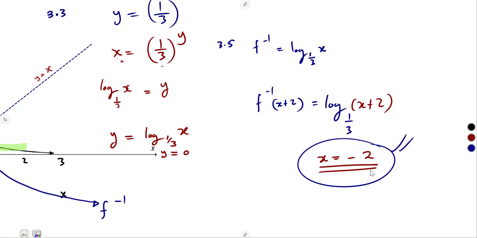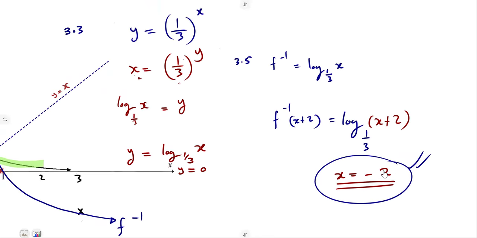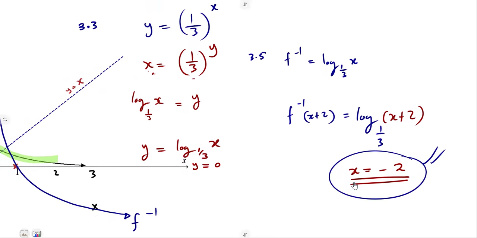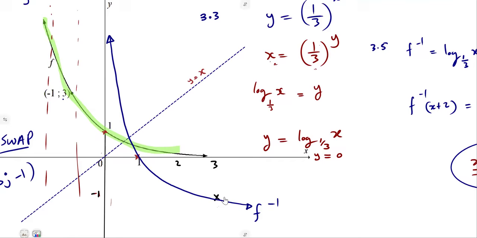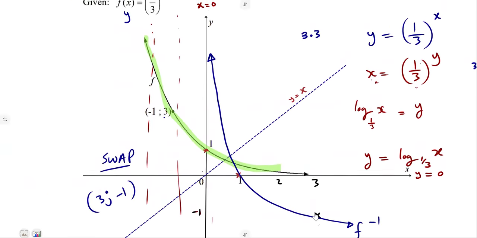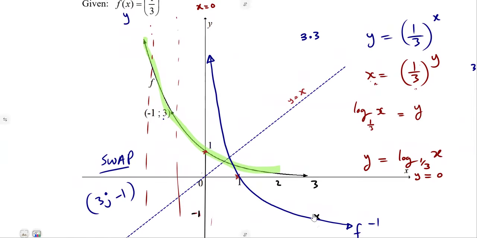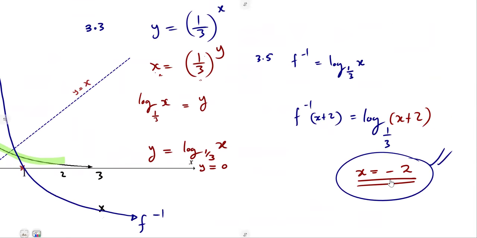How is it that the graph is going to be shifted or transformed? How was it transformed? 2 units to the left. Even the asymptote does the same also. It moves to the left 2 units. So it will end up at x is equal to minus 2.